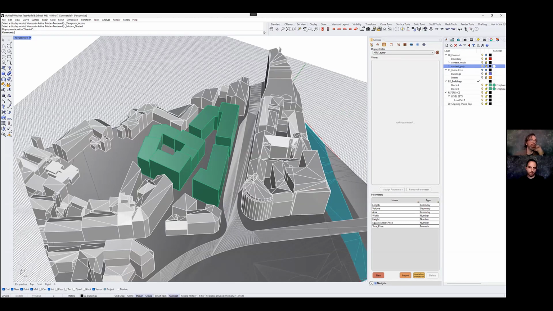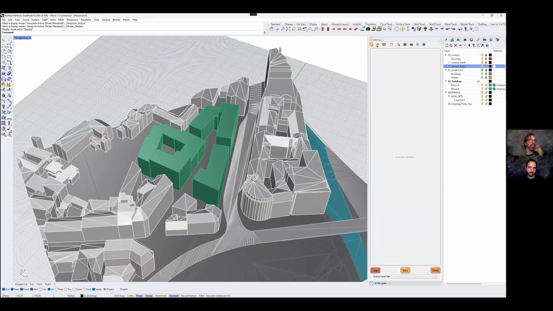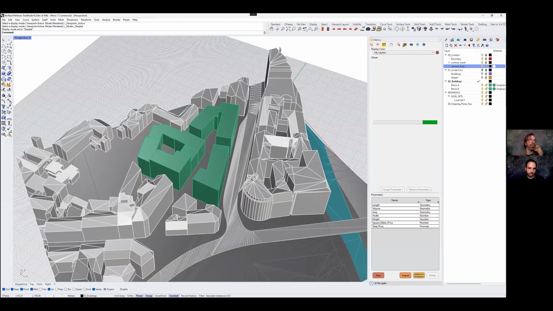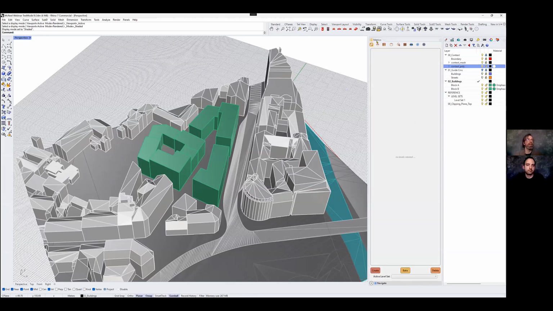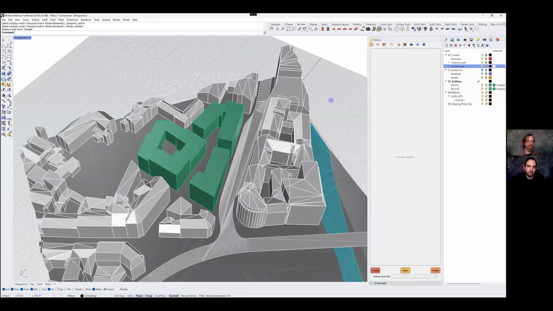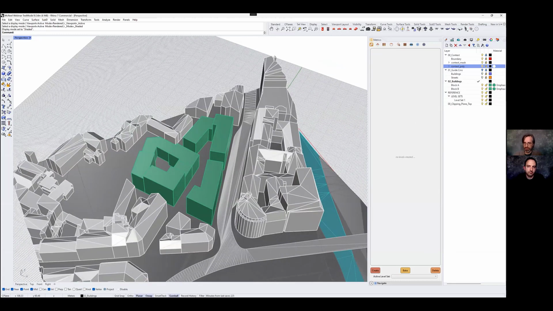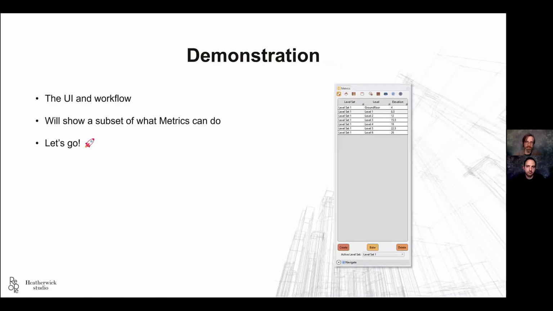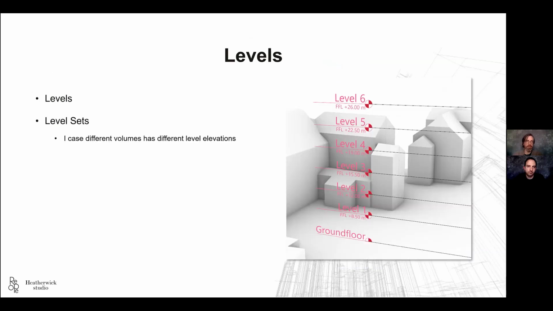At the top, we have this bar with a bunch of buttons, and they switch between different tabs or even open windows for the user. We made it from a workflow perspective, so you would usually start from the left and go to the right as you develop your project. So let me just see. We can start on the left side, which is levels.